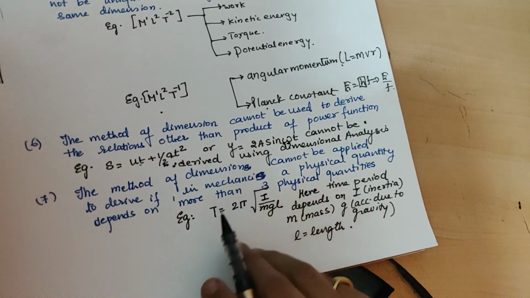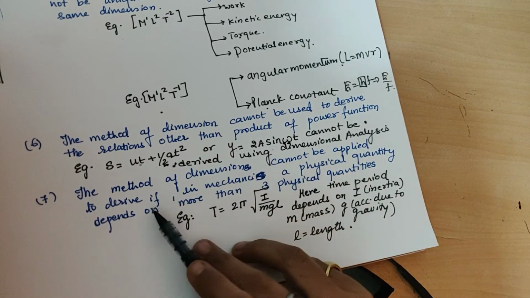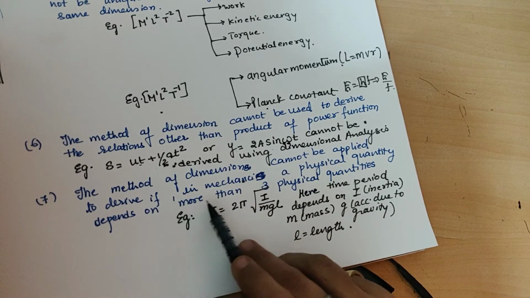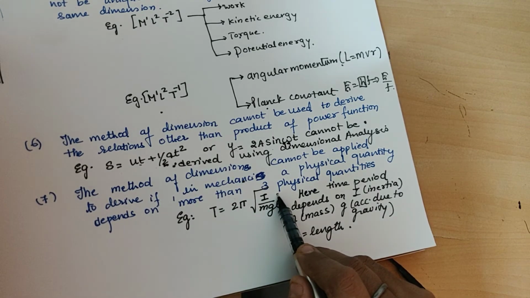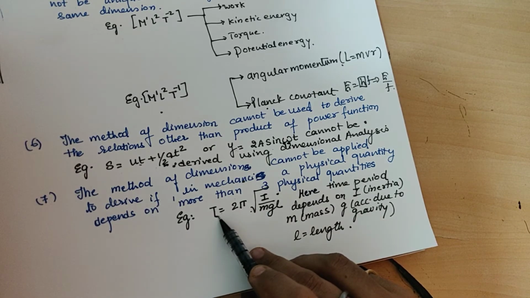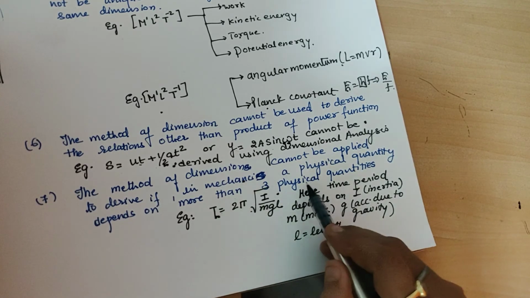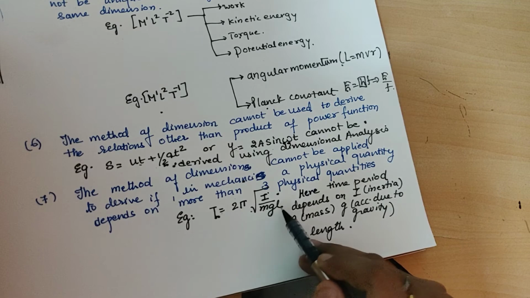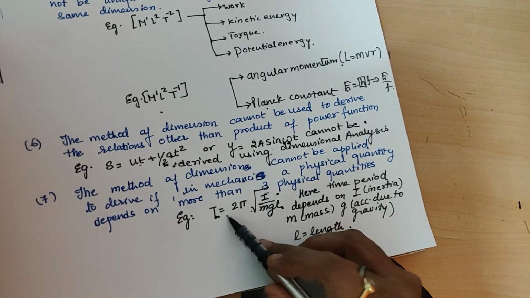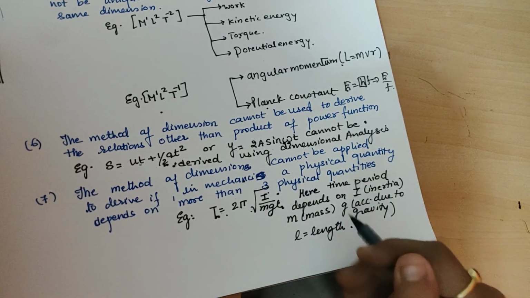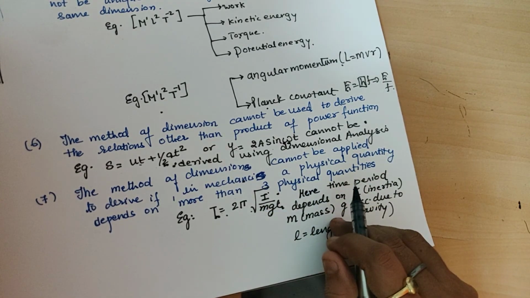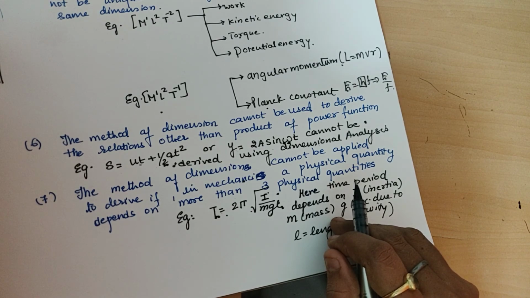Next, the method of dimensions cannot be applied if one physical quantity in mechanics depends upon more than 3 physical quantities. Like the time period is given to us, it depends upon inertia, mass, gravitational acceleration and length, that is more than 3. So it is very difficult to find the dimensions and use dimensional analysis; we cannot derive it. If it is 3 or less, it is okay, otherwise with more than 3 it is not possible. Again, this is a limitation of dimensional analysis.